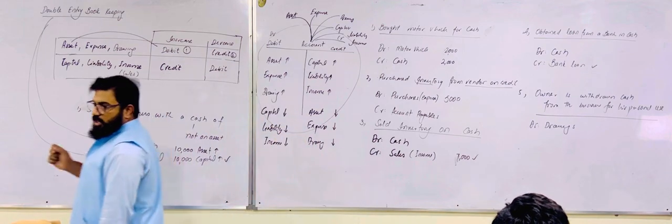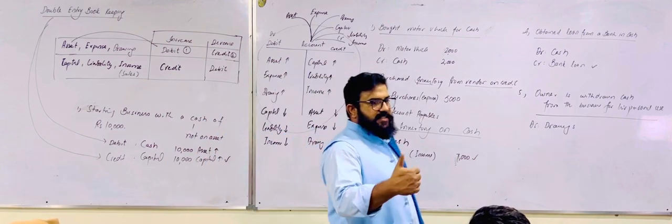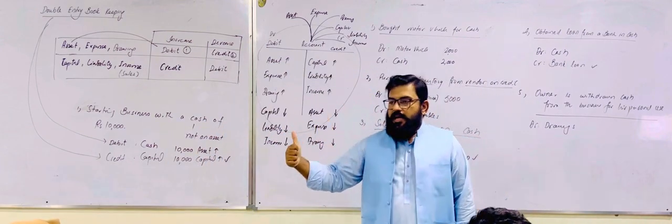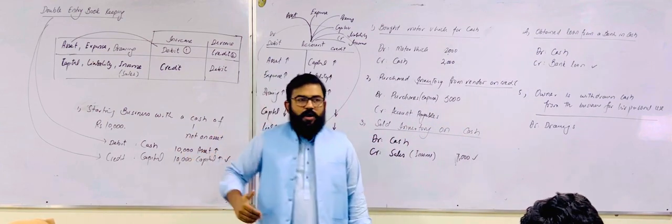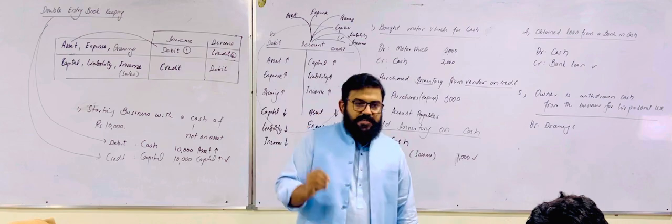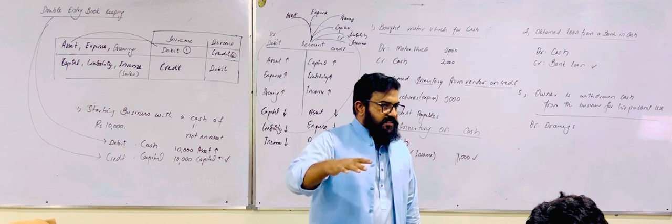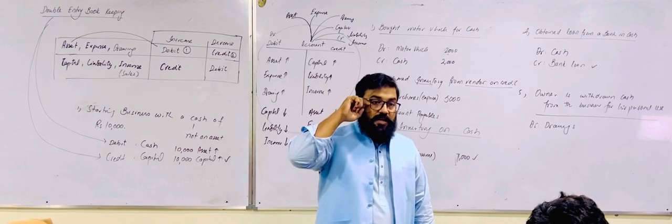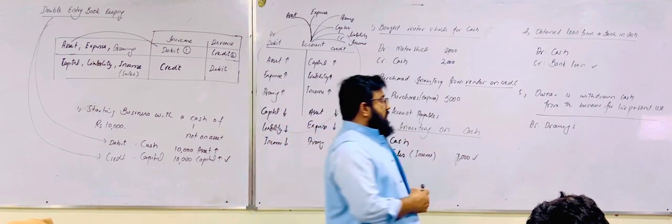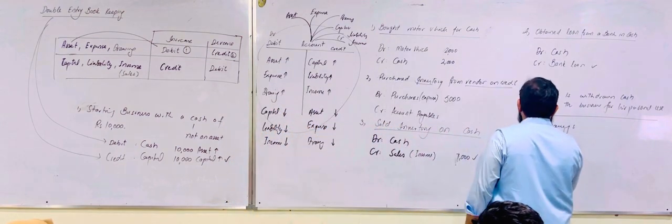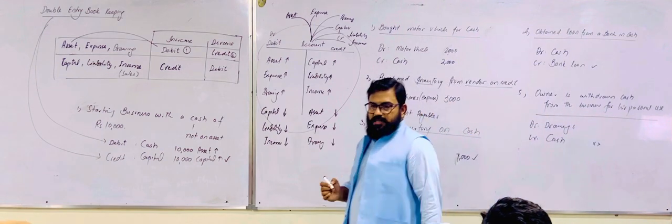You are drawing cash from the business. If you are bringing cash in the business, the cash is an asset, there is an increase in asset, and cash will be debited. If you are withdrawing cash from the business, now after these drawings, the business has lesser cash. The cash is decreasing. Cash is decreasing means asset is decreasing. If an asset is increasing, it is debited. If the asset is decreasing, it will be credited. So the account which will be credited is cash. Actually, you are withdrawing cash. Cash is decreasing. Asset is decreasing.